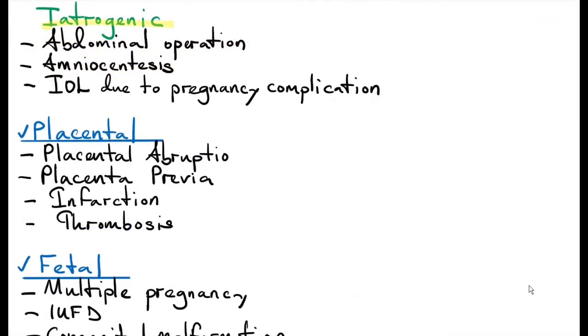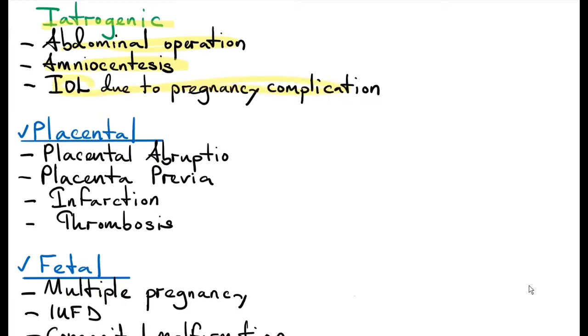Iatrogenic, meaning us doctors have caused the preterm labor. Abdominal operation for, let's say, appendicitis. This can cause maternal and fetal stress, which can also trigger the hypothalamic pituitary adrenal axis. Amniocentesis is where you pass a needle into the amniotic fluid, so you can actually rupture the fetal membranes, and also as you pass through the myometrium, this can actually trigger contraction.